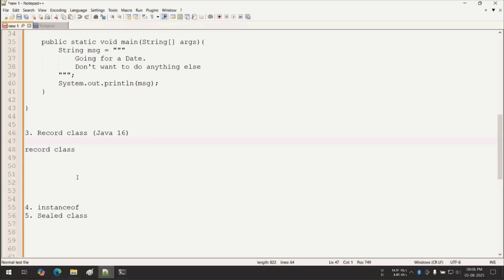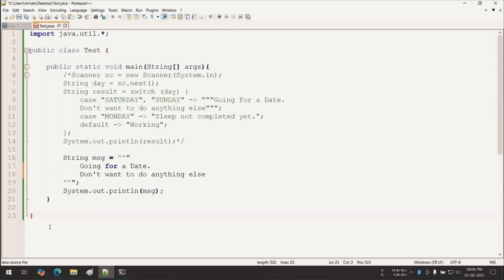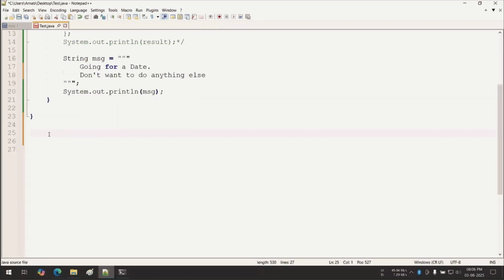By the way, now in Java, what is a record class? Obviously, the record keyword is available. Now, how to use this? It is another type of class. So I'm writing a separate class. We cannot write multiple public classes in the same Java file, so I'm not writing this as public. I'm writing a simple record. Suppose I am taking user.